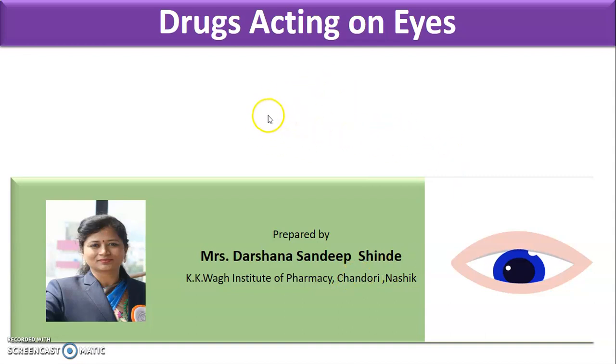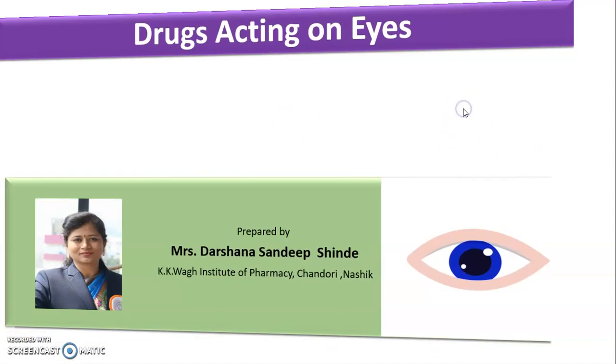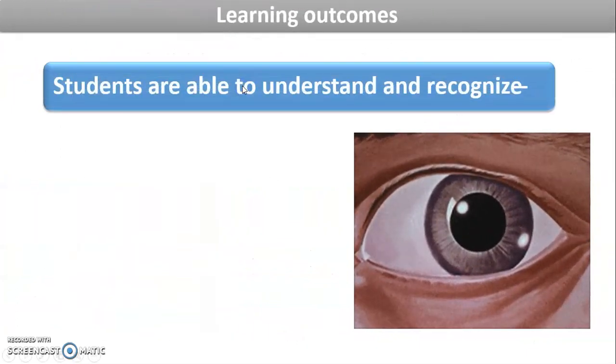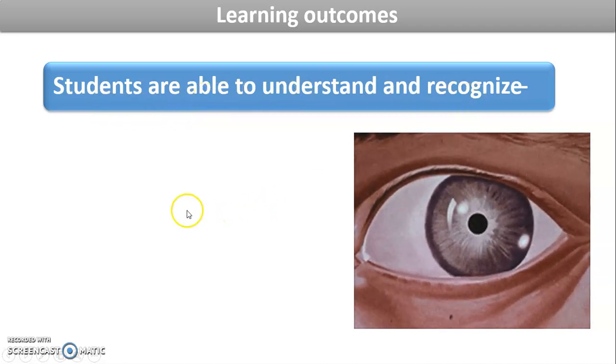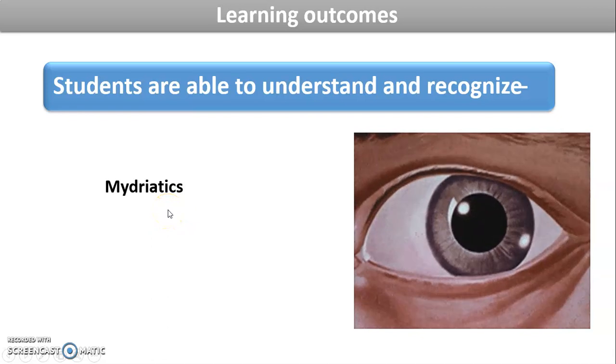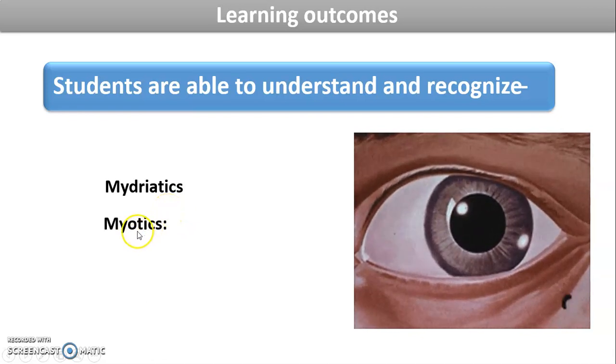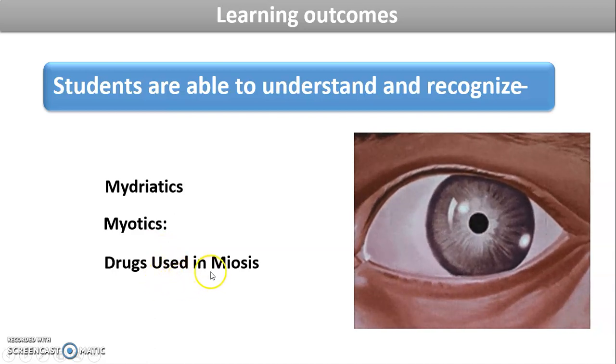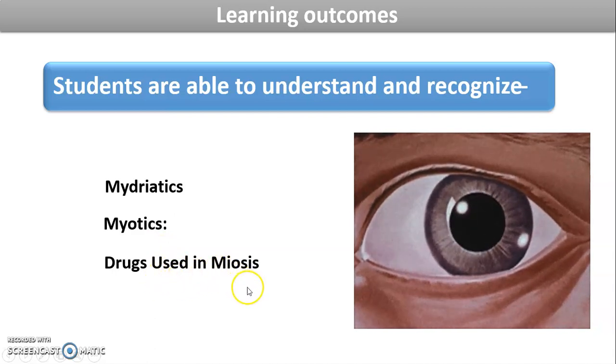Today we deal with the drugs acting on the eyes. Let's see what are the different kinds of drugs which act on the eye. Learning outcomes of this session: students are able to understand and recognize what is meant by mydriatics, what is meant by miotics, and the different kinds of drugs used in miosis.